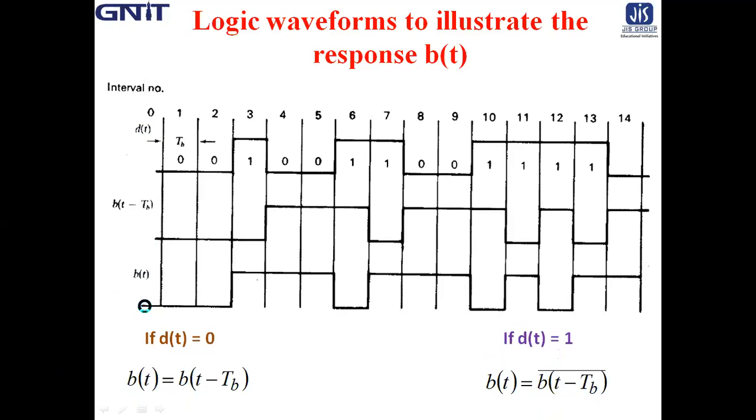If we had assumed b0 equal to 1, the invariant feature with which we have characterized the system would continue to apply. That means these assumptions are valid if we assume bt equal to 1 in the 0th bit interval.